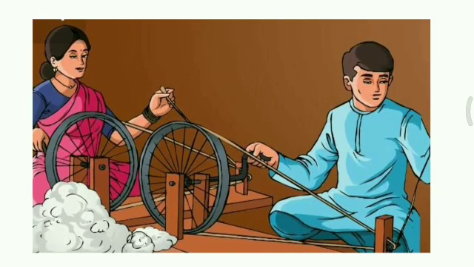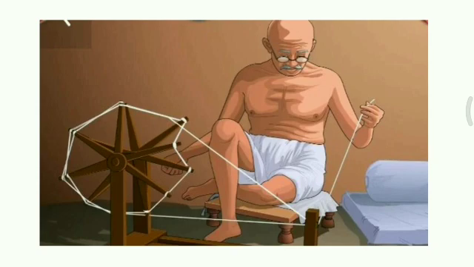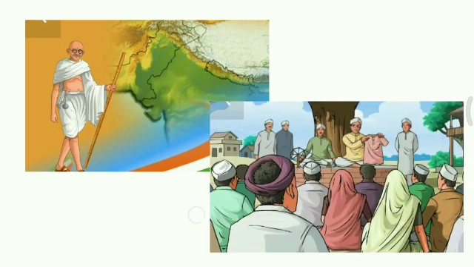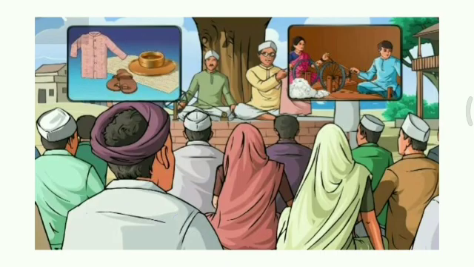Okay, earlier a spinning wheel was used to draw yarn from cotton. Mahatma Gandhi used a spinning wheel or a charkha to spin yarn. He encouraged the people to use Swadeshi goods and started the Swadeshi movement to help our country gain independence.